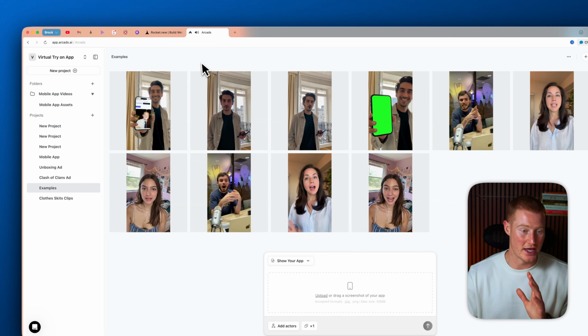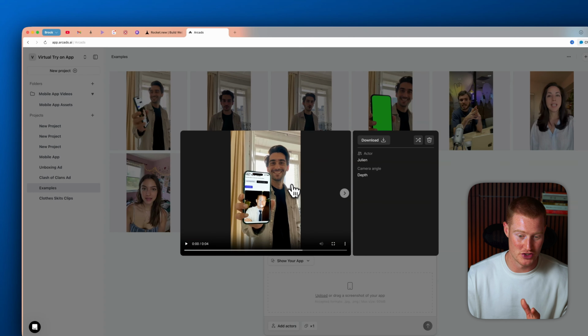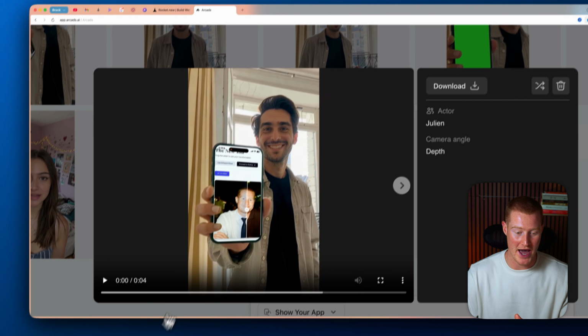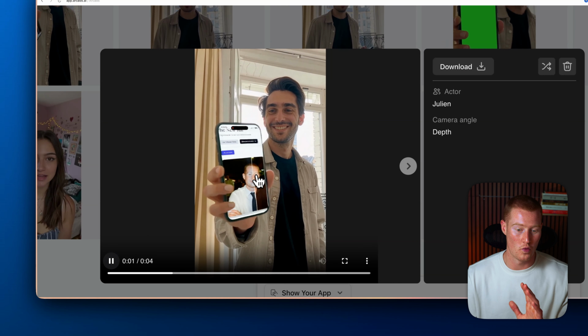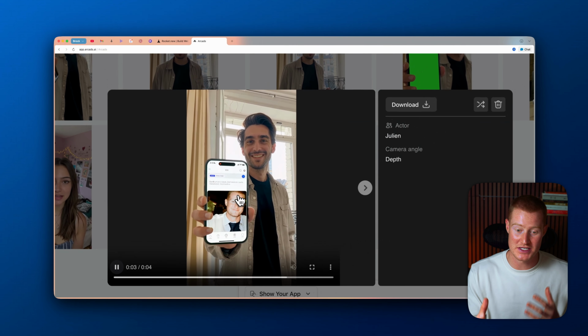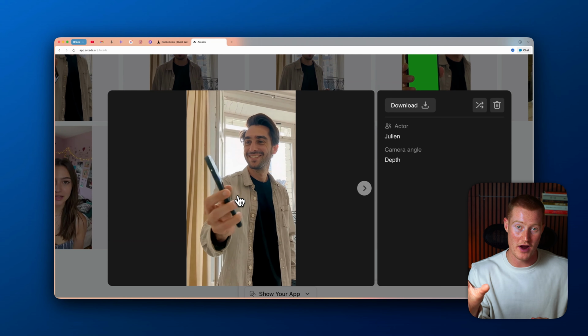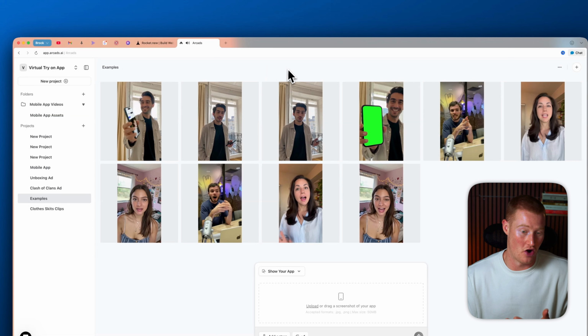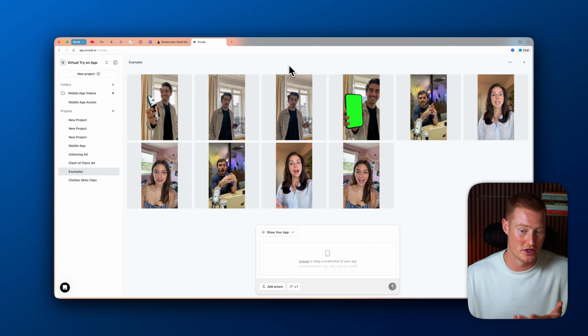On top of that, we also have something called Show Your App. So if I go back to another project, I actually built this virtual try-on app, and we have our actor here holding up a phone with the app user interface on the phone. So this is a way that we're actually going to be able to integrate our app directly into our ads. It honestly looks pretty organic and doesn't even really look too AI generated.